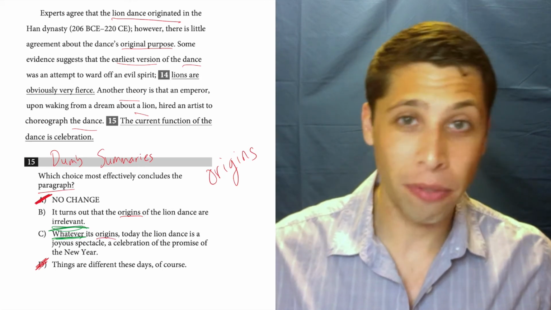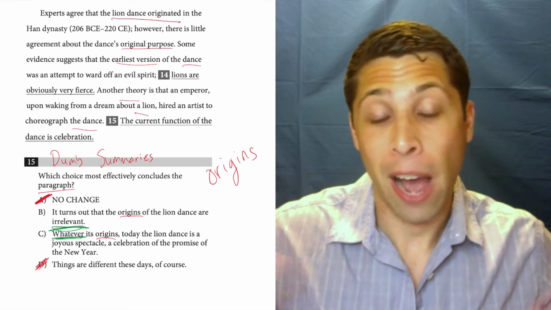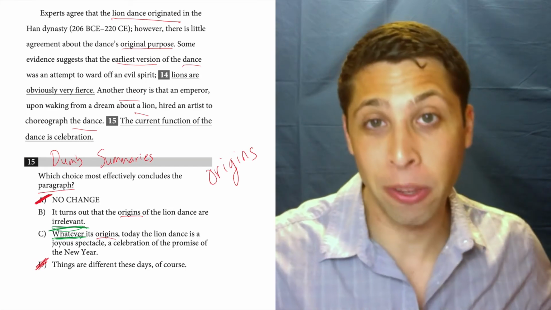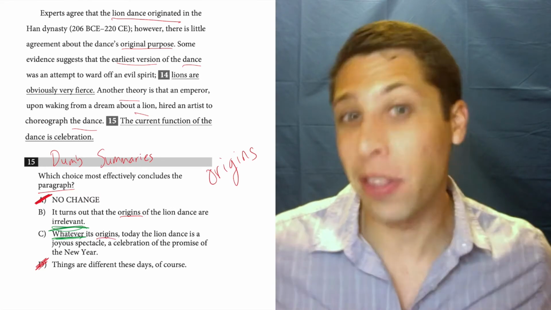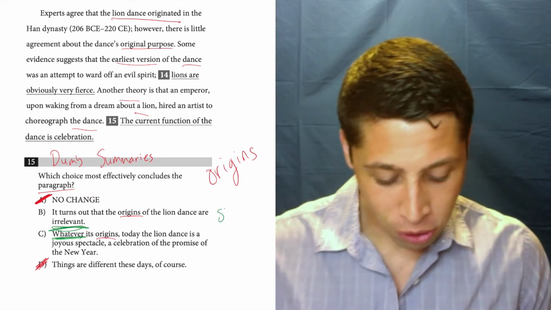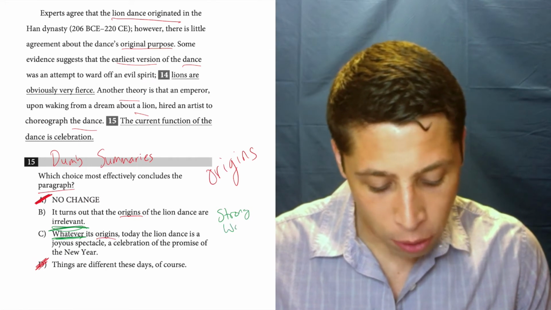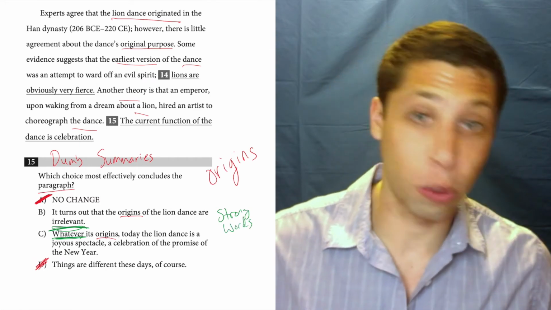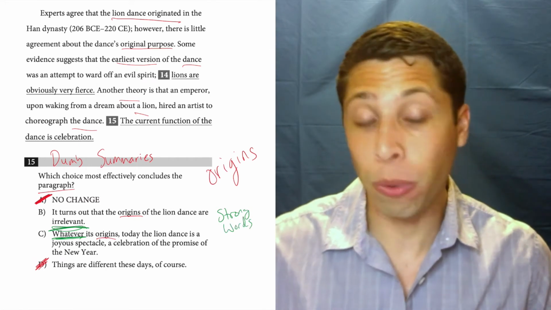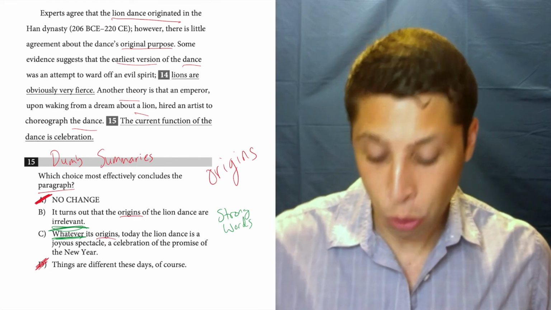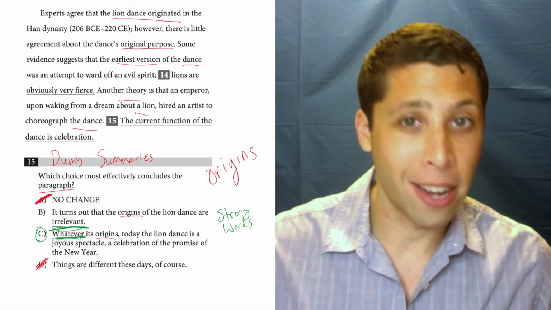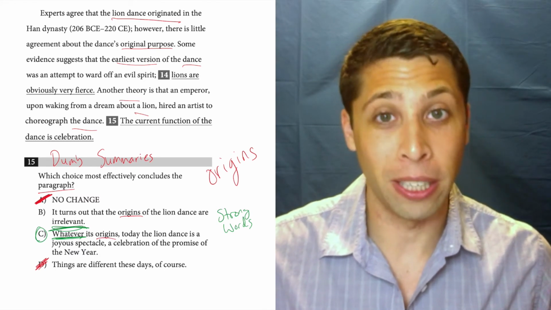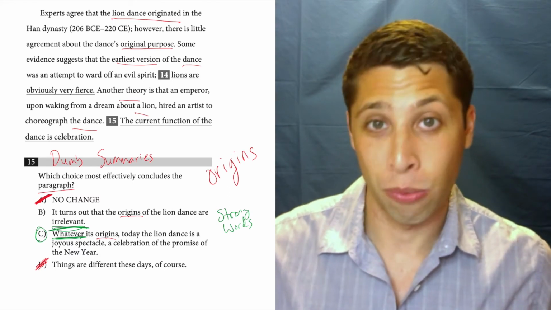But there's a big difference between saying, however it started, we're having fun with it now, and it's irrelevant, don't even think about how it started. This is too strong. We know from the reading section that stronger choices are usually bad. And so even just for that reason, you should pick C over B, because it's a weaker choice, it's not as aggressive, and that is generally going to mean on the SAT that it's right.